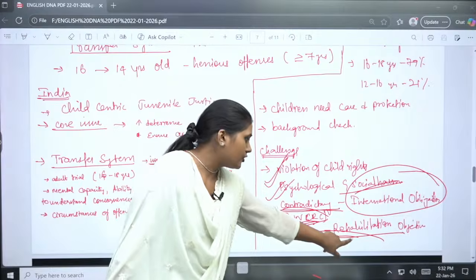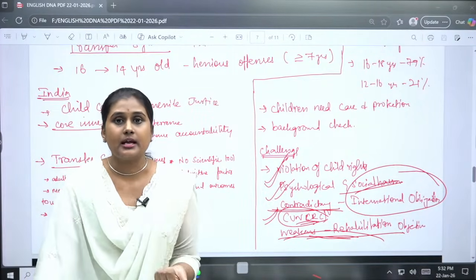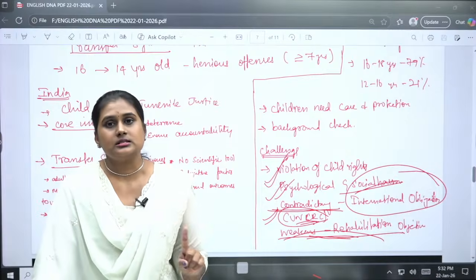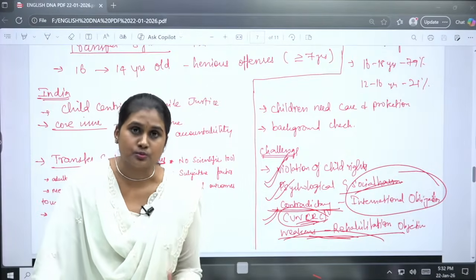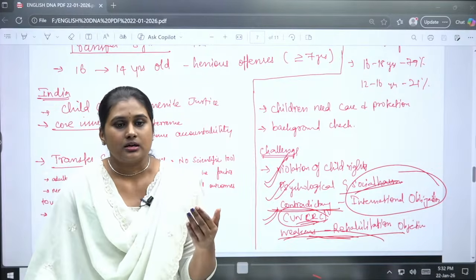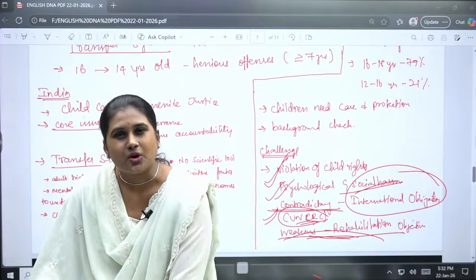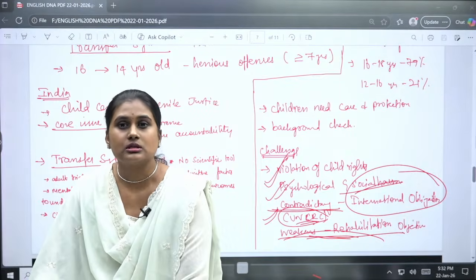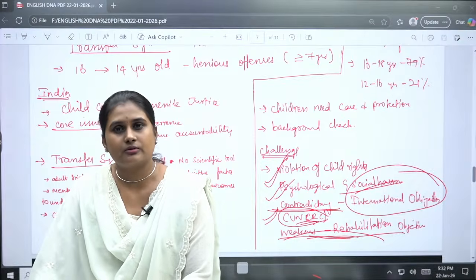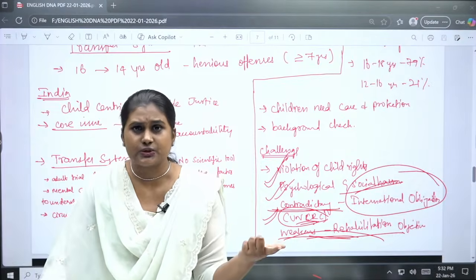If we are not focusing on the rehabilitation objective, it may end in even more serious and heinous offences. Okay. Because if there is no rehabilitation, if you put a child in prison, the traumas they go through and all those background issues they face there, you know, they may be sexually assaulted there.